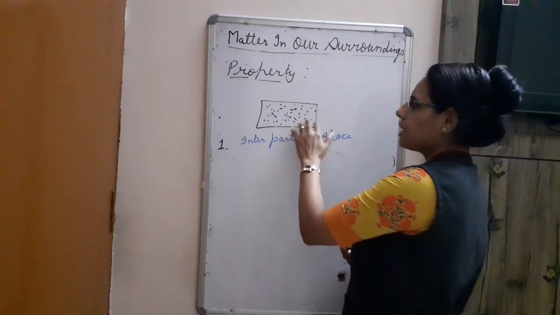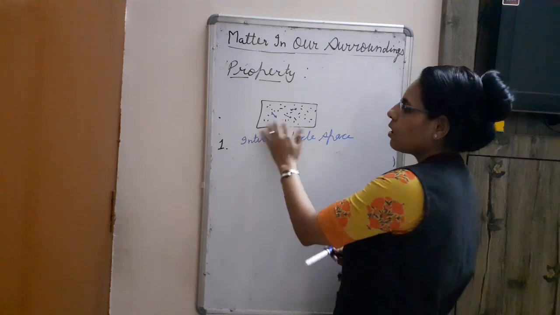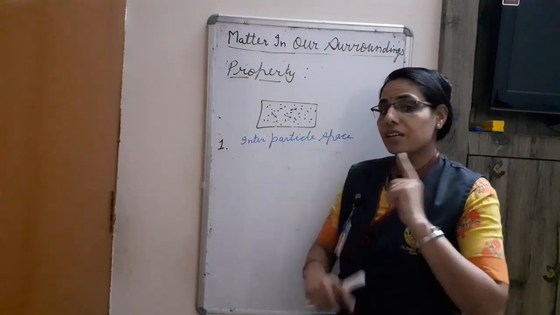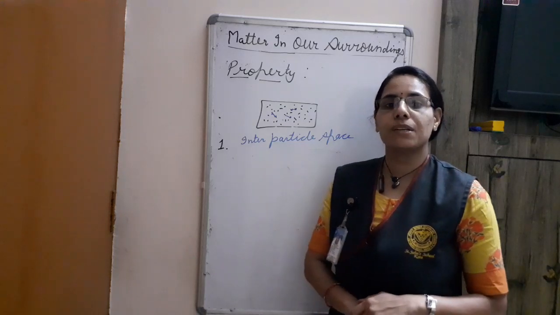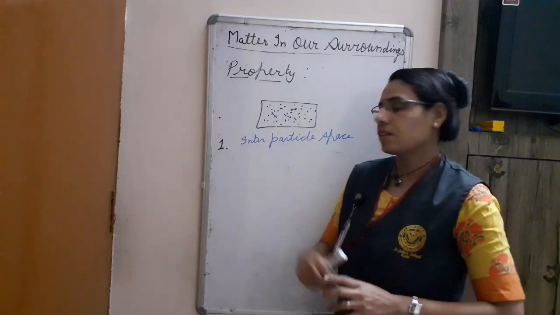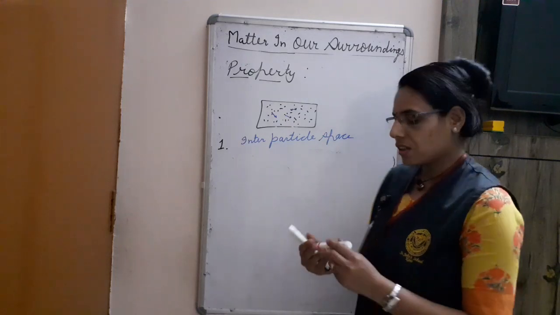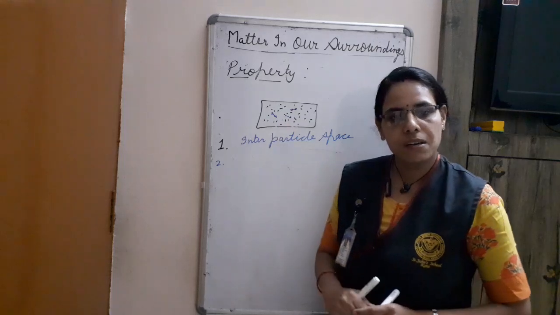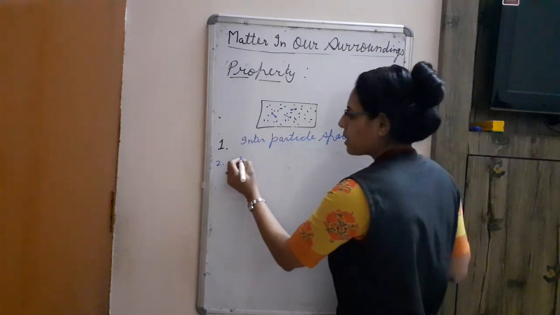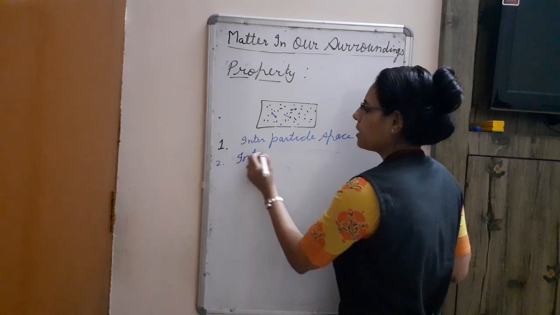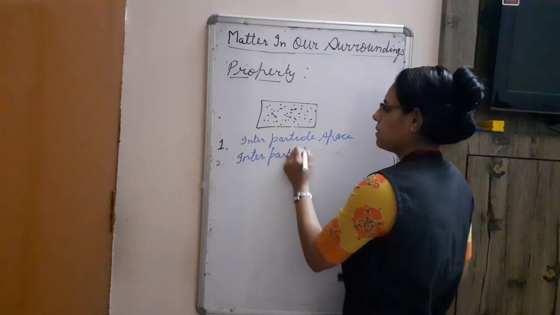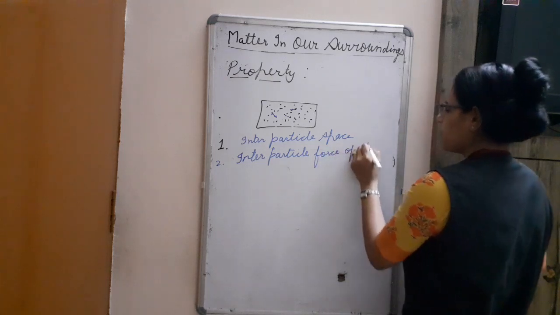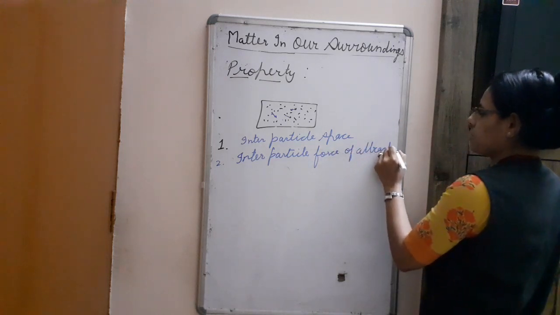Now, we can see these all particles are bounded with one another also. Means there should be some force of attraction between them, which bound them with one another. So, the second thing, whatever force of attraction is present between the particles, that force of attraction is known as interparticle force of attraction.